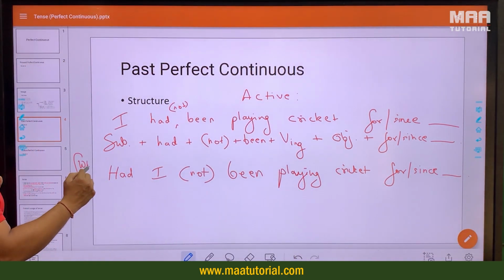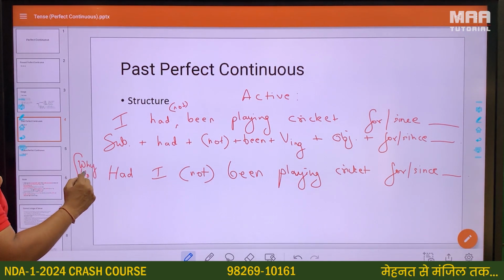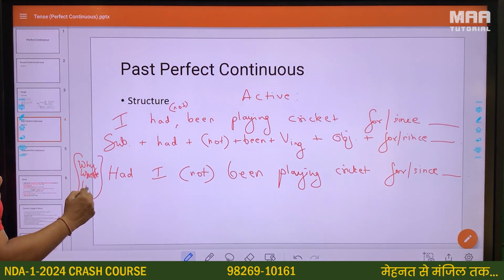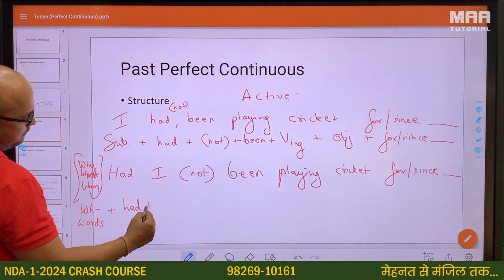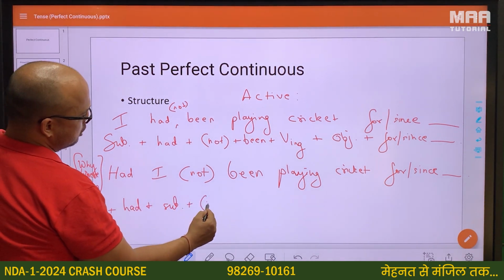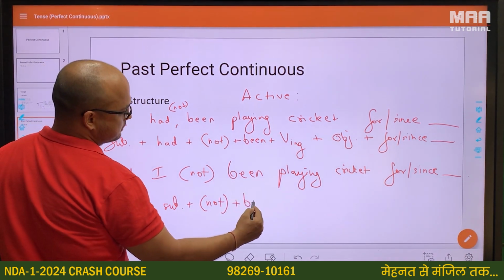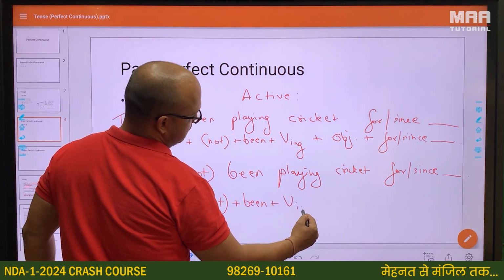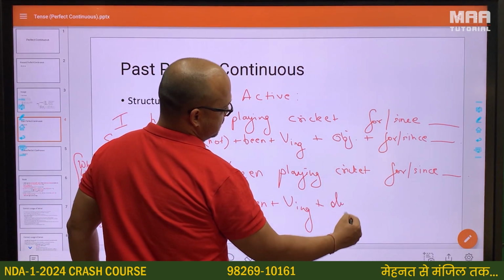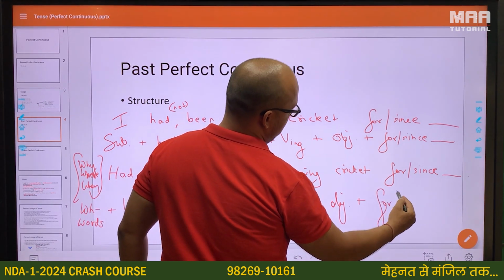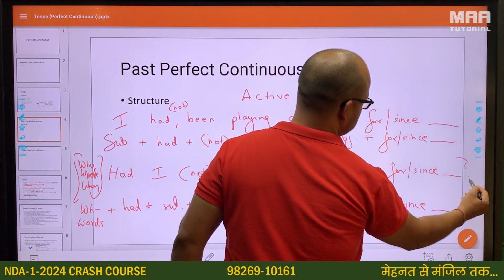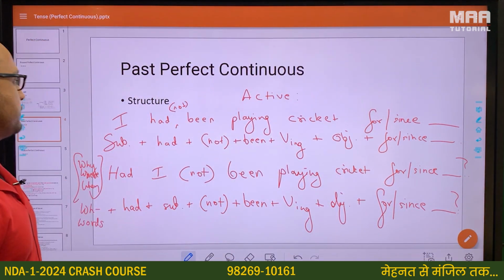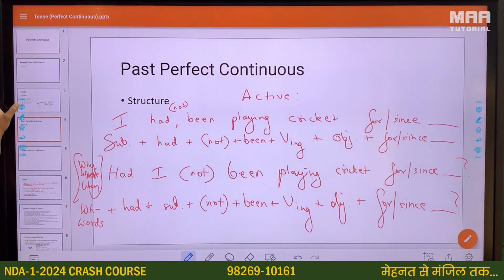In this as well, we can put the WH words here. For example, why, where, when. So the structure would become WH words plus had plus subject plus not for negative plus been plus the ing form plus object plus for or since we can use. Both of these will be questions as they are interrogative statements. We'll end them with a question mark.